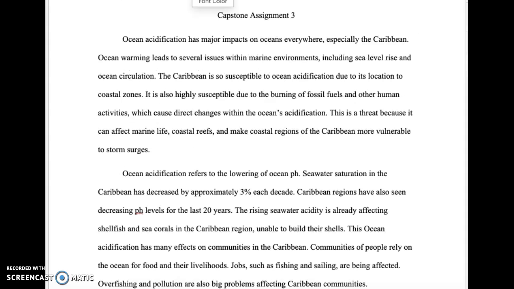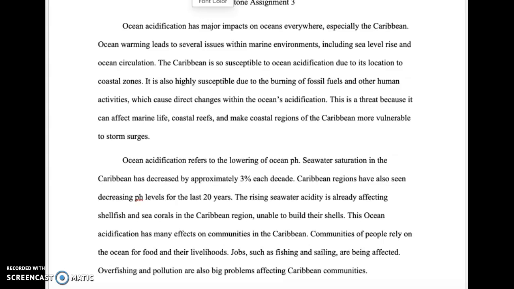Capstone Assignment 3. Ocean acidification has major impacts on oceans everywhere, especially the Caribbean. Ocean warming leads to several issues within marine environments, including sea level rise and ocean circulation. The Caribbean is so susceptible to ocean acidification due to its location to coastal zones. It is also highly susceptible due to the burning of fossil fuels and other human activities, which cause direct changes within the ocean's